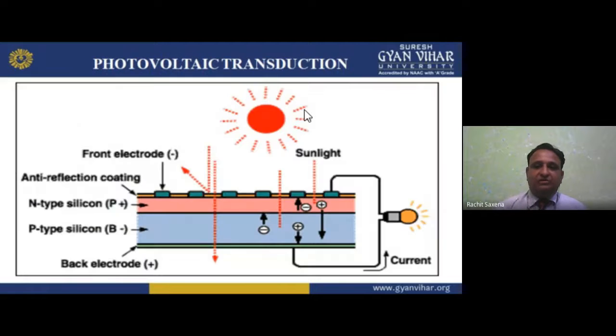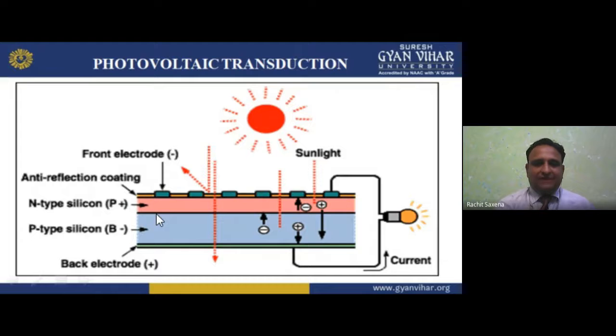Now moving forward, this is the simple diagram of photovoltaic transduction, how it works. See, in photovoltaic transduction, this is the sunlight we have, the source of photons. If I apply sunlight on it, now sunlight is applying on it.